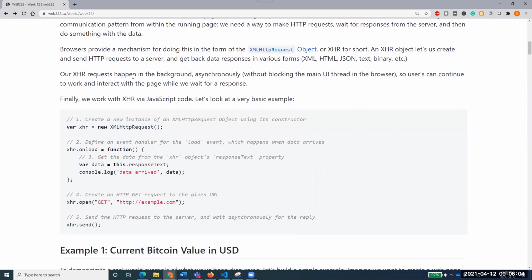Our XHR requests happen in the background. So when I make an XHR request, it happens in the background, asynchronously, without blocking the main UI thread in the browser. Users can continue to work and interact with the page while we wait for a response. I hope this all makes sense to you.